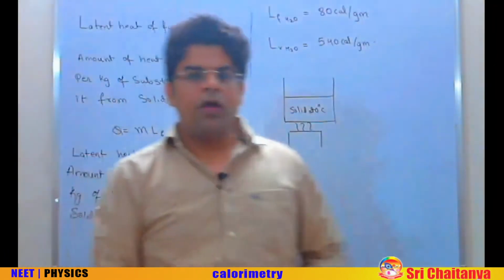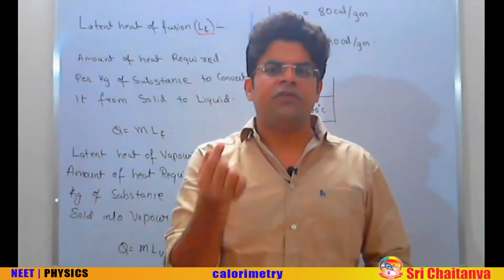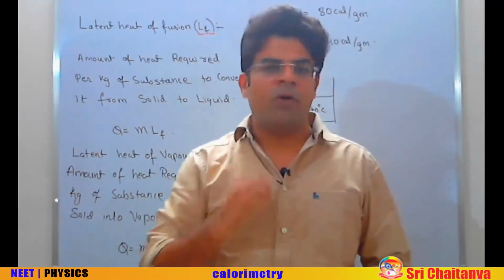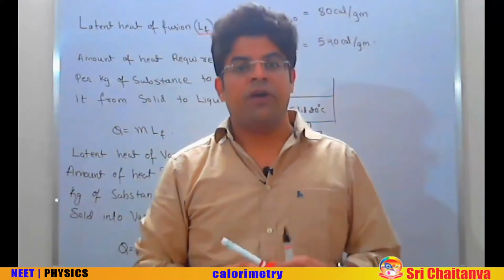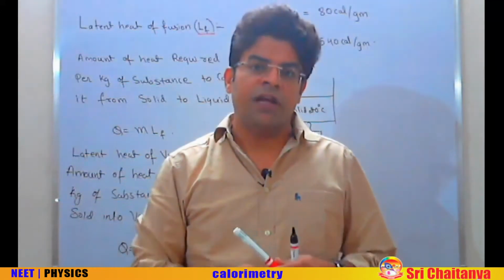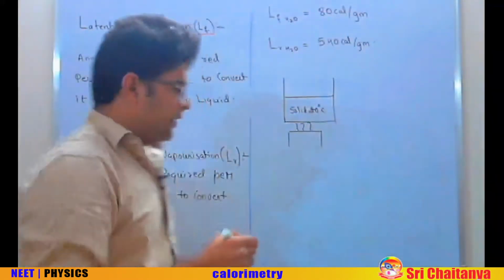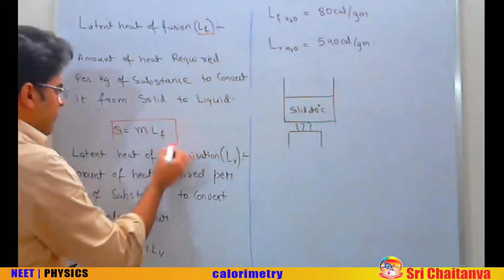This means that to convert 1 kg of solid into liquid at its melting point, you require LF amount of heat. So for 2 kg you will require 2 LF, for 3 kg you will require 3 LF, so for m kg you will require m LF. So the amount of heat required equals m into LF.